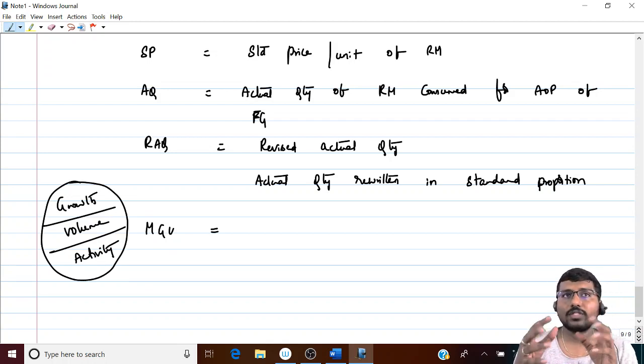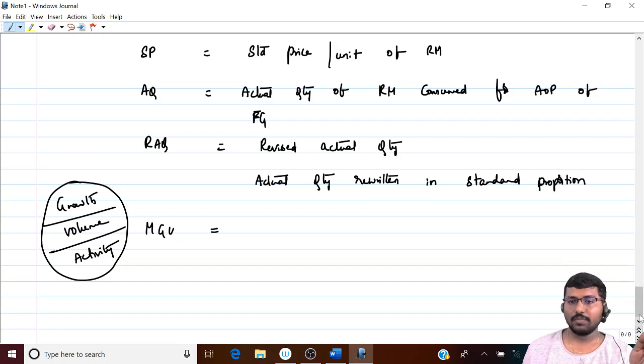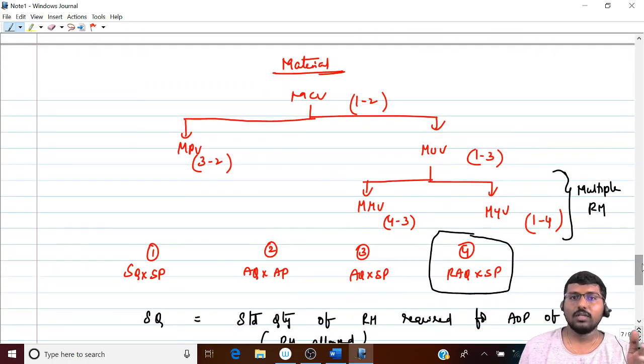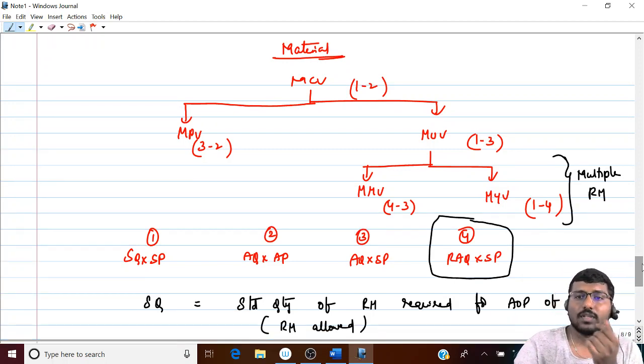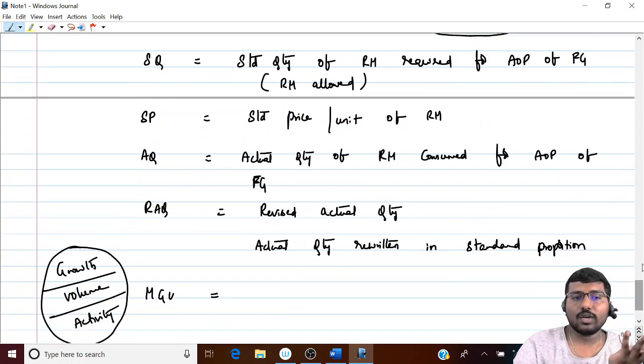Material growth variance or material volume variance or material activity variance are nothing but the same. Now, suddenly it's a new variance because obviously here I have cost classified into price and usage. Usage is classified into mix and yield, provided you get multiple raw materials in the question. I don't see any growth variance here. Then suddenly in a question, growth variance is asked.